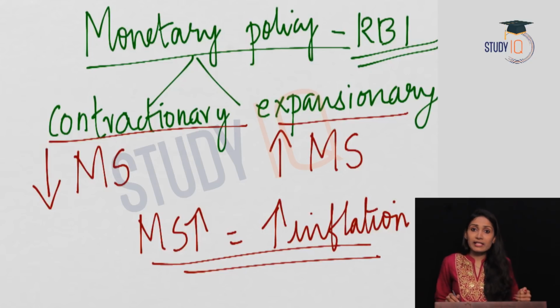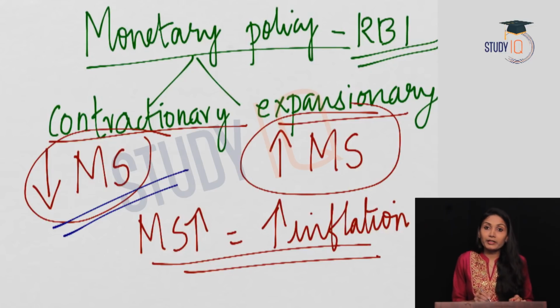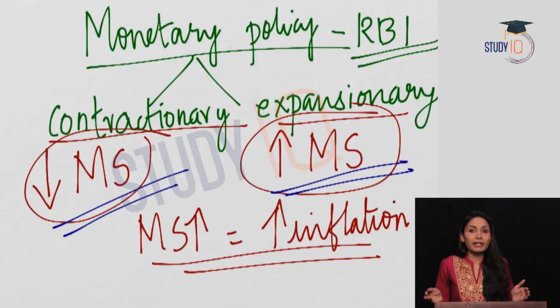And when the rate of inflation is lower than the minimum, what would the RBI do? The RBI will increase the money supply in the economy in order to bring the inflation level to at least the minimum. So, contractionary monetary policy is taken by the RBI when the rate of inflation is high, and expansionary monetary policy is taken when the rate of inflation is very low. Contractionary policy will bring down the money supply, and expansionary policy will bring up the money supply in the economy.